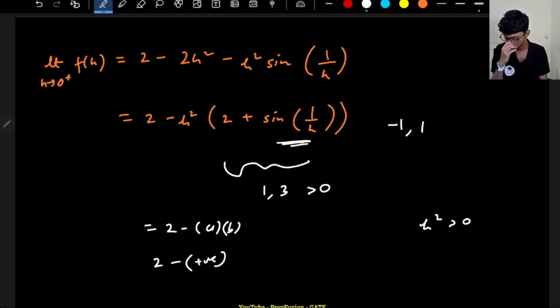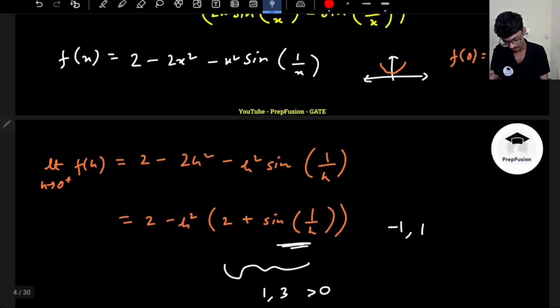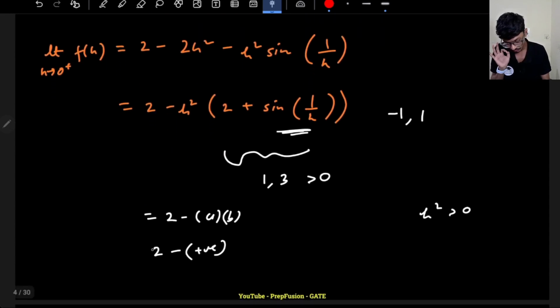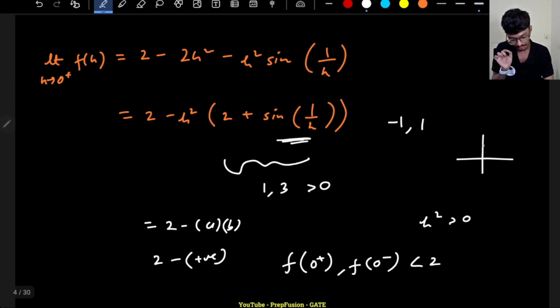The value is reducing. It does not matter whether I come from the left hand side or the right hand side of the graph, because here I have h square. If you square a negative number, it is positive. If you square a positive number, it is positive. The fact is, the value just after 0 or just before 0 is less than 2. That means the graph at x equal to 0 is 2, but just after this and just before this, it is somewhat low, less than 2. This I can surely comment.